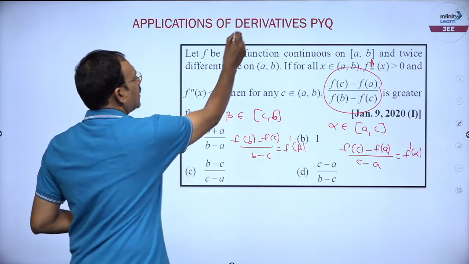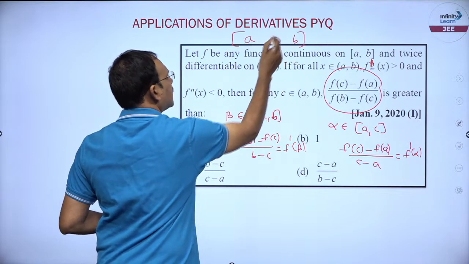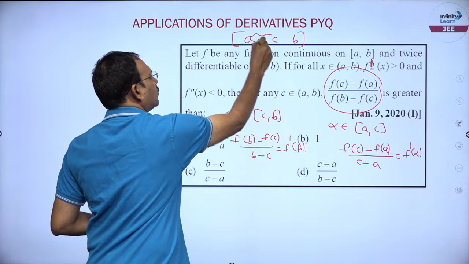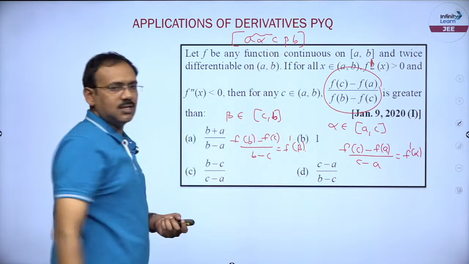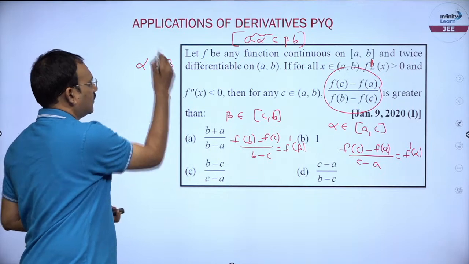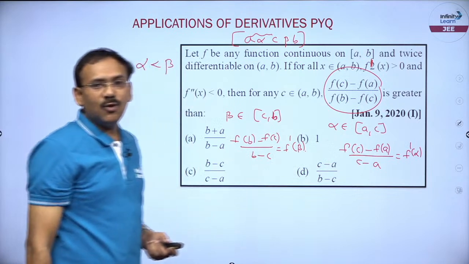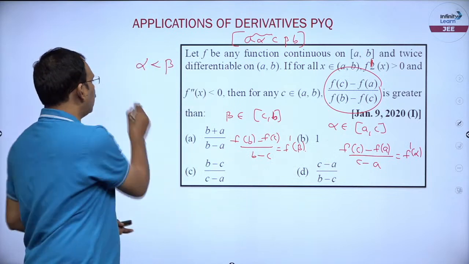Undoubtedly, in the interval A to B, I have chosen somewhere C here, alpha belongs to this region, beta belongs to this region. Undoubtedly, I can say alpha is less than beta. Whereas f dash x greater than 0 means f dash is an increasing function.